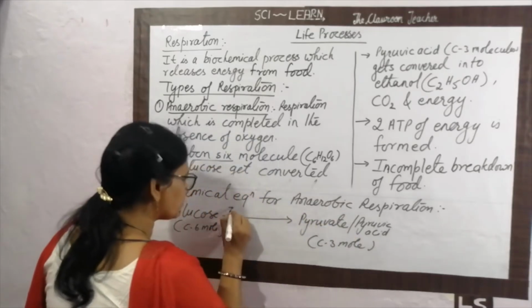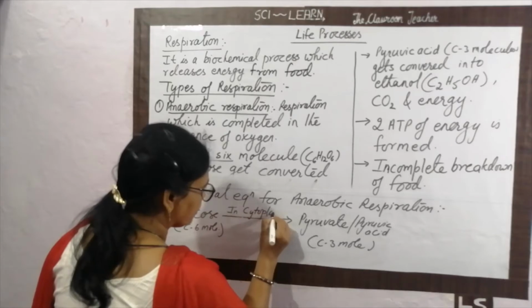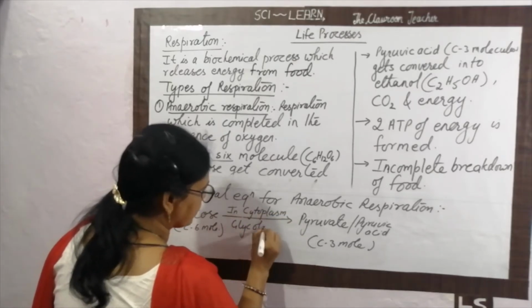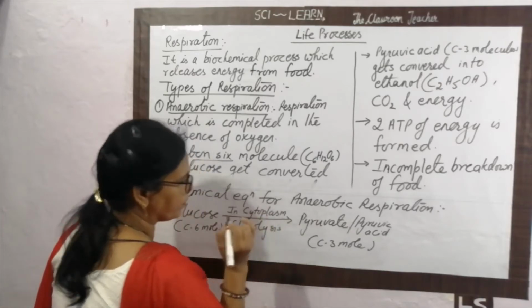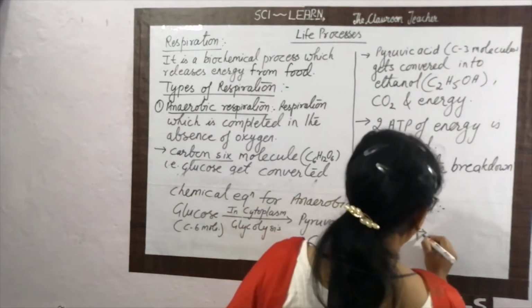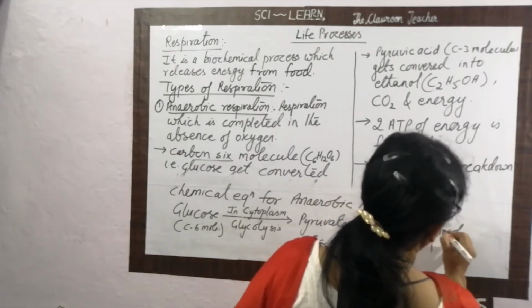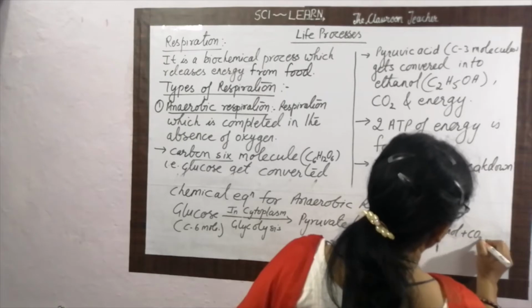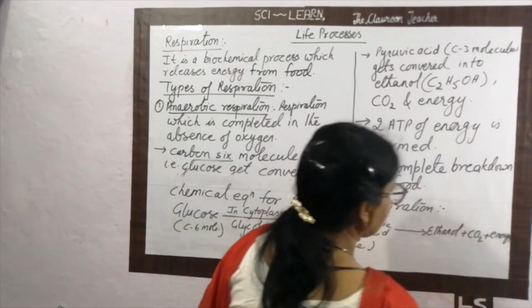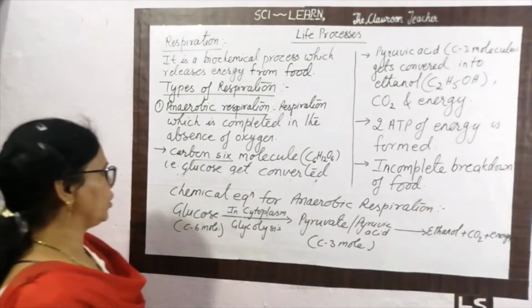And this process is performed in the cytoplasm, and this is called glycolysis. What happened next? This pyruvic acid gets converted into ethanol, carbon dioxide and energy.